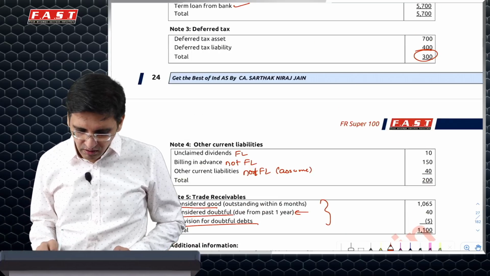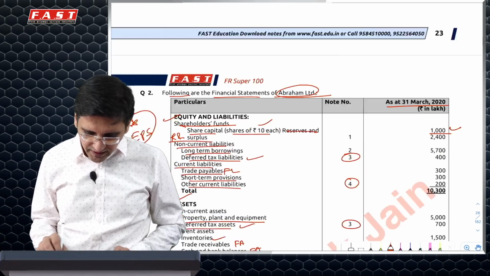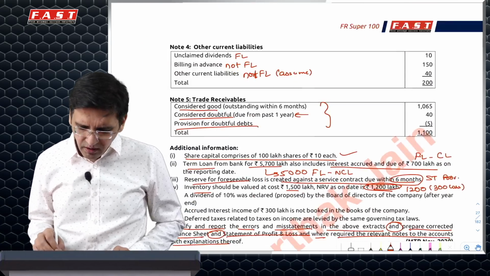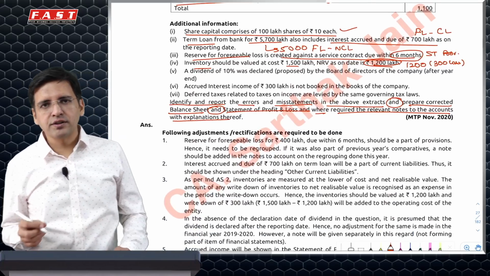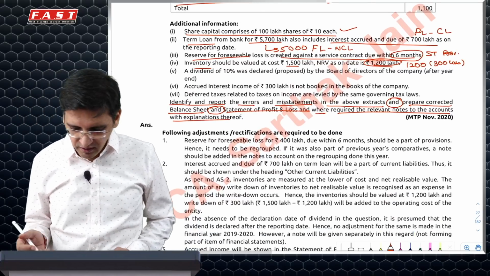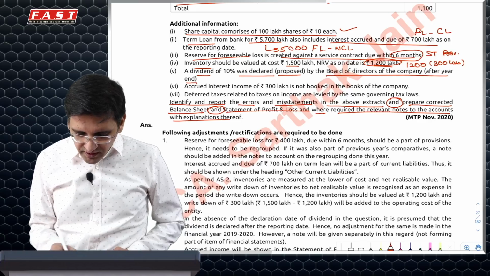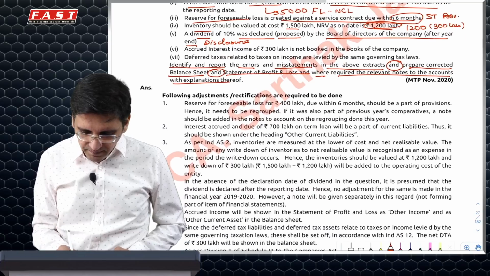Where do you book this loss? P&L, do we have a line item for it? If not, you can add it separately or add it as a part of operating cost. Simply in the answer, usually the institute will put it as changes in inventory, 300 loss. Dividend was proposed after the year end, so you will have to just add a disclosure and give a note that we will not account it.